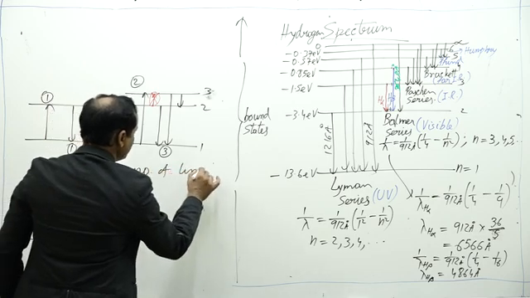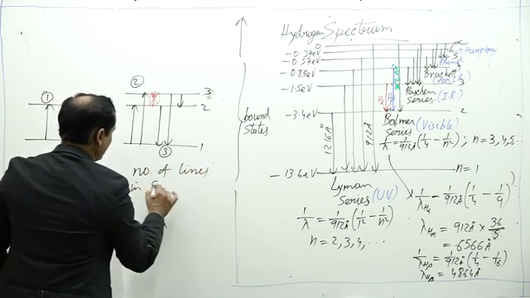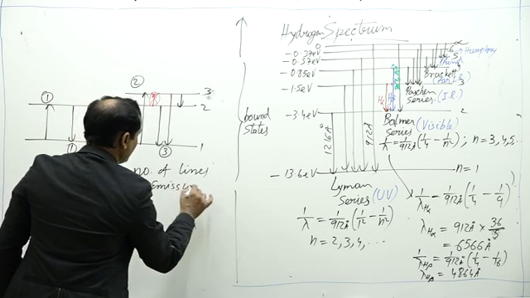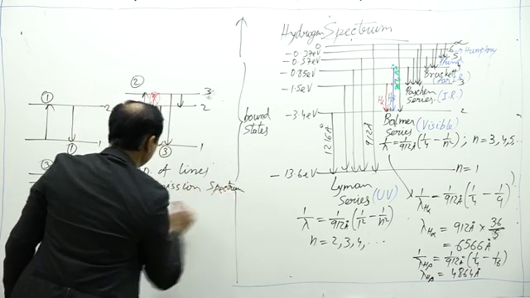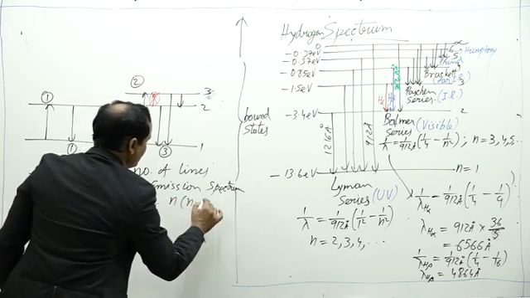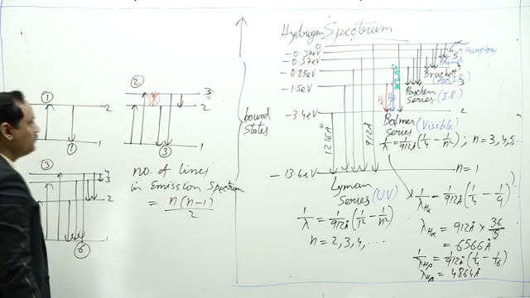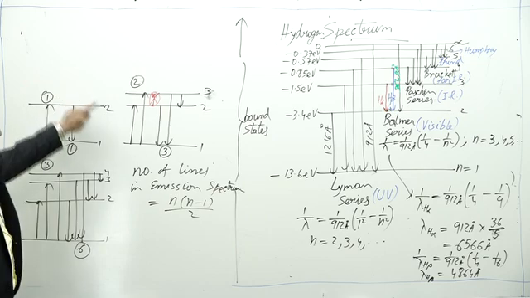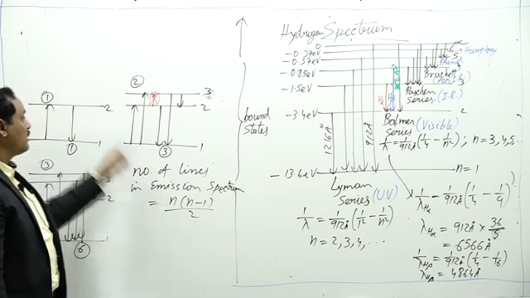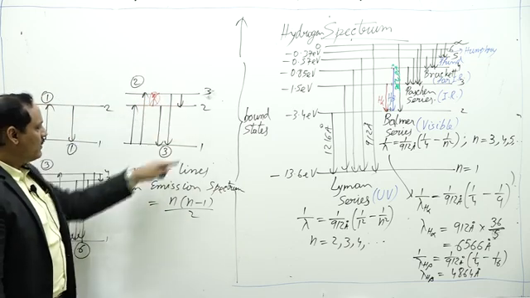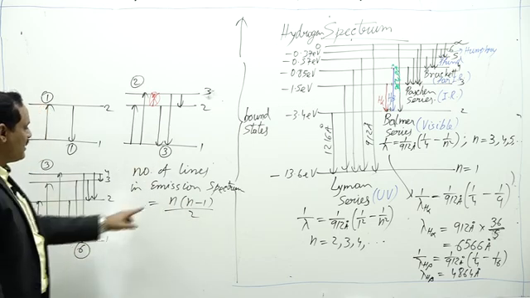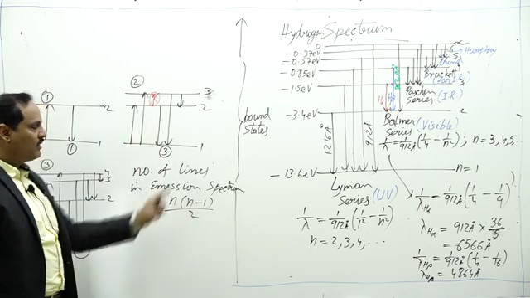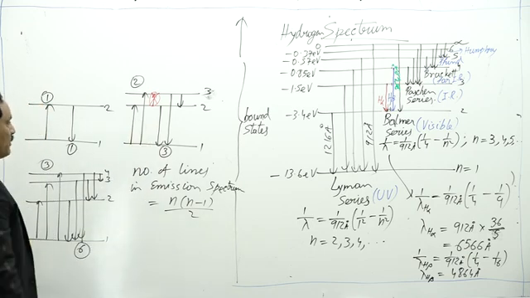Number of lines in emission spectrum is n into n minus 1 by 2. If 2 energy levels are there, 2 into 2 minus 1 by 2, that is 1. If 3 energy levels are there, 3 into 2 by 2, that is 3. If 4 energy levels are there, 4 into 3 by 2, that is 6, and so on.